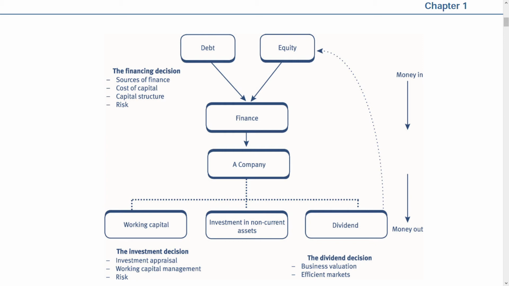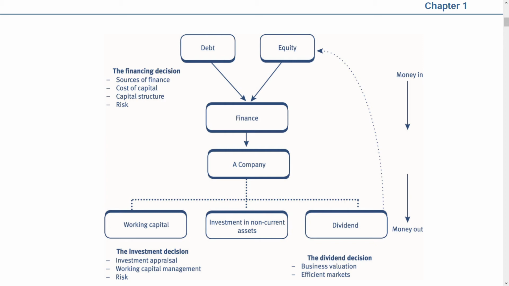Next only comes investment and dividend later. Because if you have to invest, money will definitely go out, because you have to invest in non-current assets or for working capital. For dividend also money will go out, because ultimately from the profit you are paying dividend to whom? Shareholders. So money is going out. Only in your financing decision is money coming in. And how can you finance? Through debt or equity. So debt or equity is a way of finance.